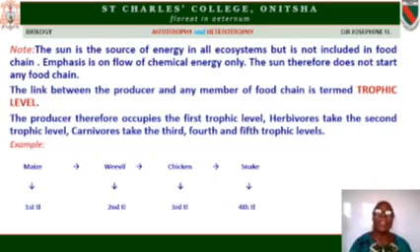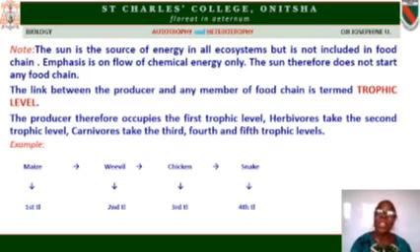The link between the producer and any member of the food chain is called the trophic level. Some call it energy level. This producer will come first, and that producer will occupy the first trophic level. The herbivores will come second and will occupy the second trophic level.